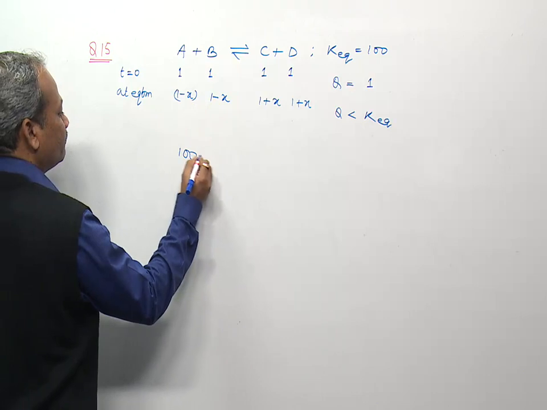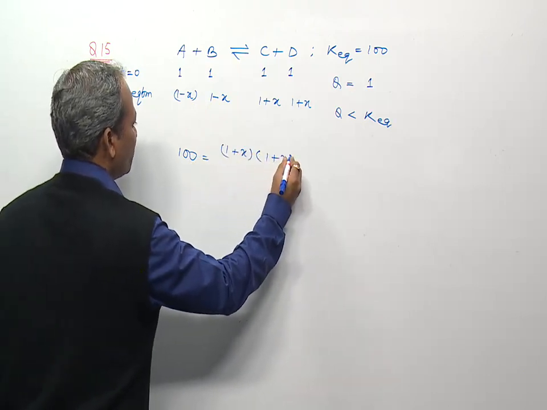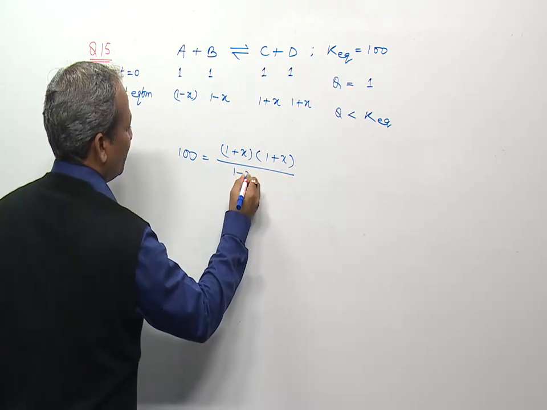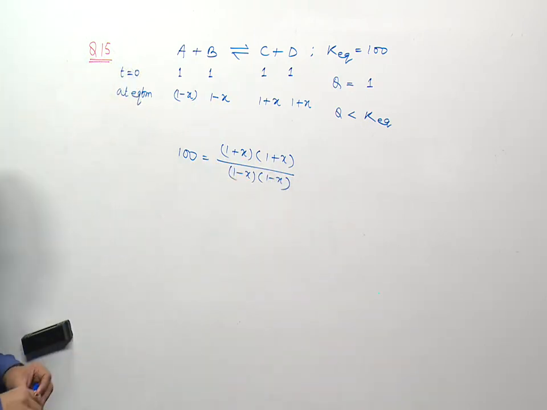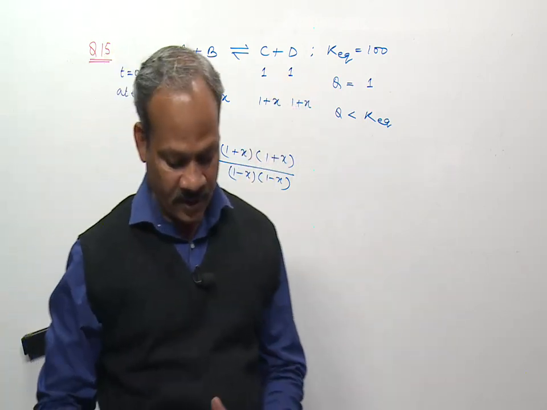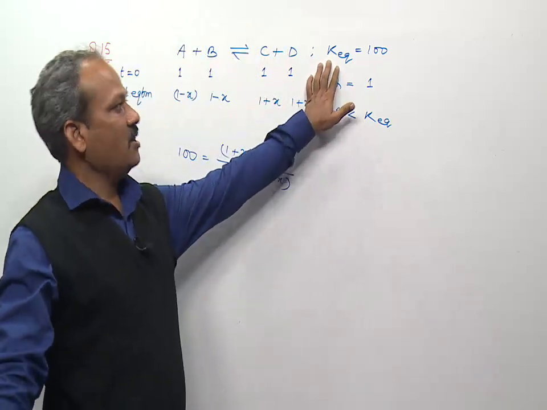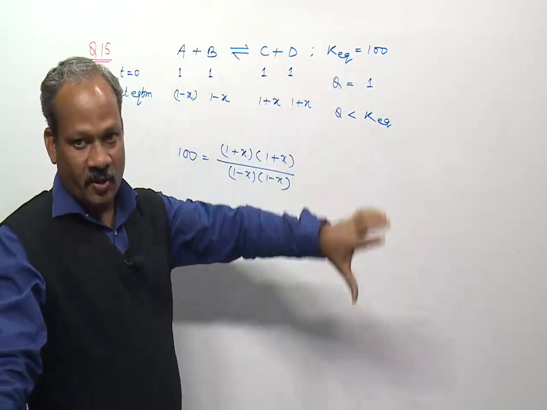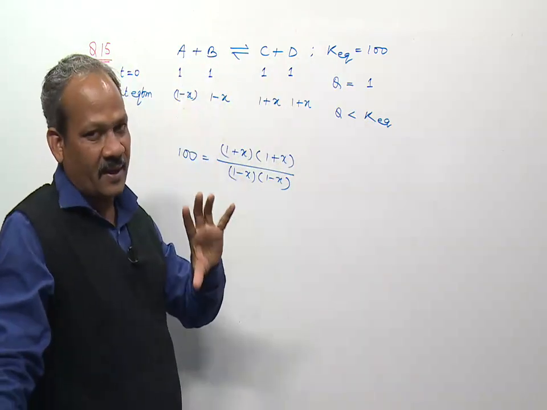So 100 is equal to (1 plus x) into (1 plus x) upon (1 minus x) into (1 minus x). On solving you will get x, and substitute the value of x here to get the concentration of D. Otherwise, logically we can say the equilibrium constant of this reaction is very high, so this equilibrium remains shifted towards the product side, and the concentration of reactant at equilibrium is very, very less.